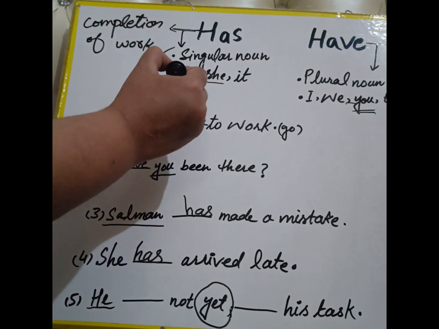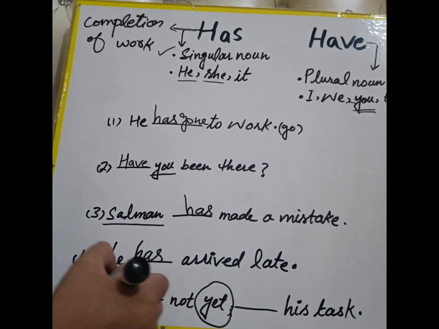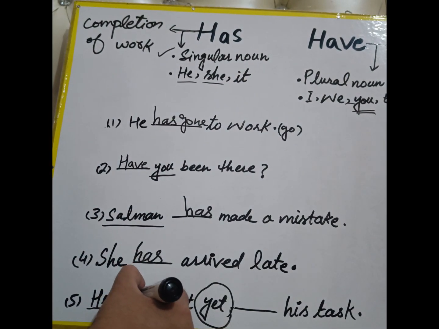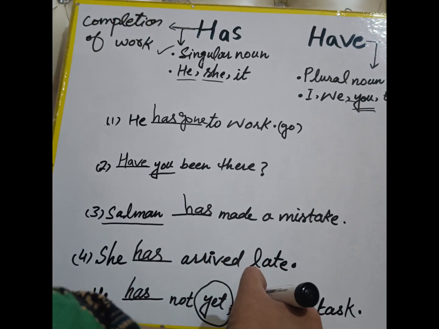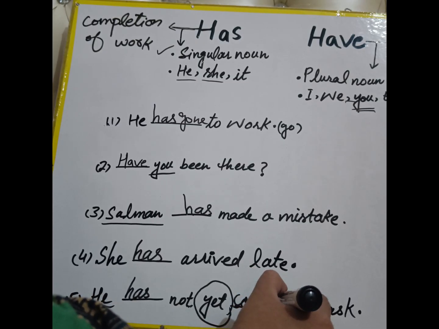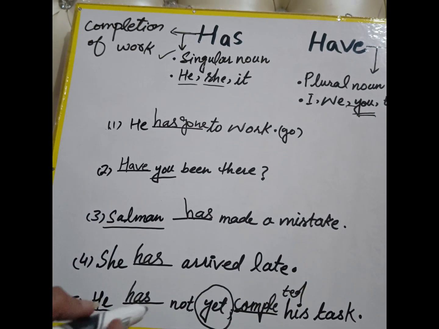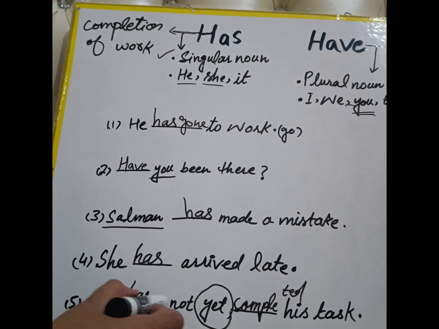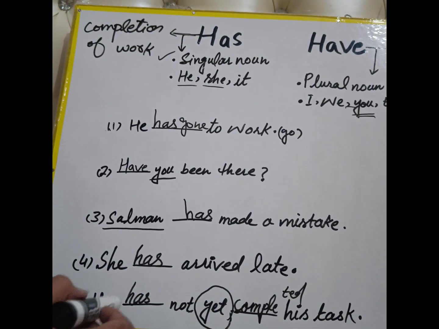He, as you know, belongs to this category, and we shall use has with he. He has not yet completed his task. So the answer is he has not yet completed his task. This was the right answer.